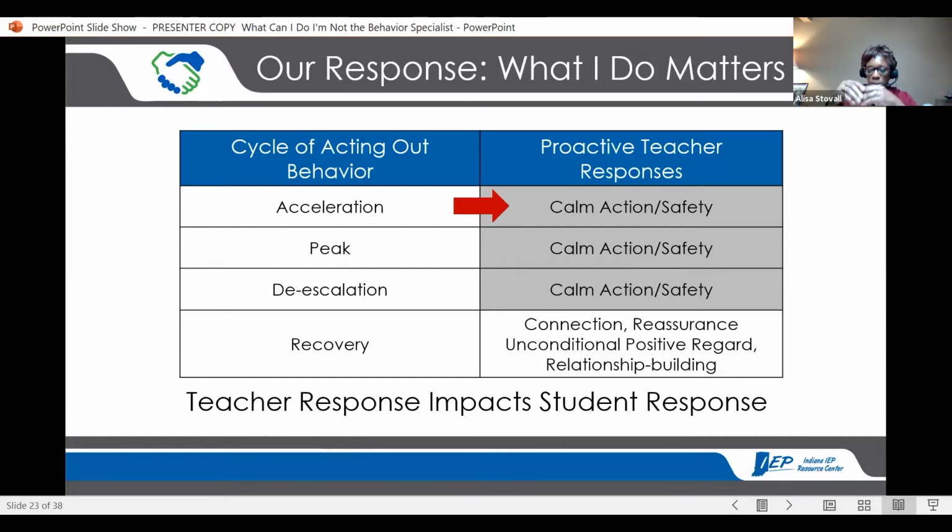And keep in mind, the student's level is going to match your level when you're working with them. So if you're louder, they're going to be louder. If you bring it down, they're more likely to bring it down too. So that's what we're talking about, calm action and safety. Same thing for when it reaches the peak. At the peak, things begin to happen really quickly with kids, because that's where the strongest behaviors are going to show.